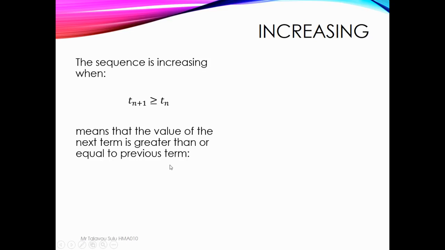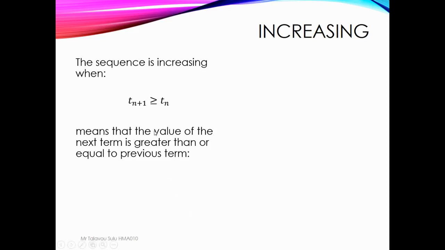The second term is greater than or equal to the first term, and the third term is greater than or equal to the second term.